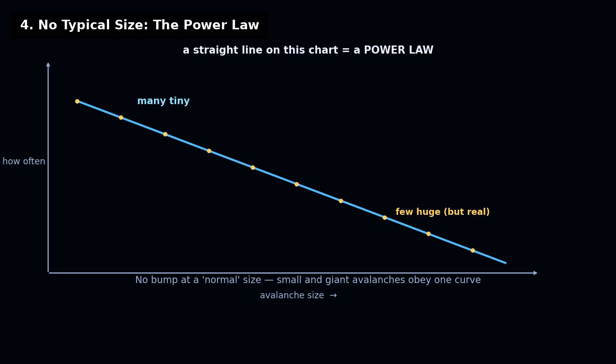Count how often each size happens. Tiny avalanches are extremely common. Huge ones are rare, but they do occur. There is no typical size at all.